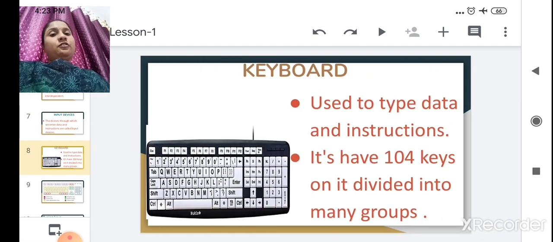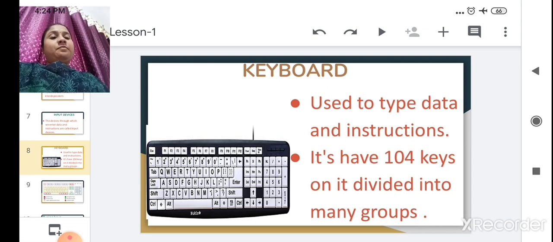Now we'll see next. Keyboard. All of you know the keyboard. You do typing on a keyboard, right? There are a number of keys. So we will see about the keyboard. It is used to type data and instructions. Obviously we can type on this keyboard. It has 104 keys on it. How many keys are there on a keyboard? 104 keys. And these keys are divided into many groups.